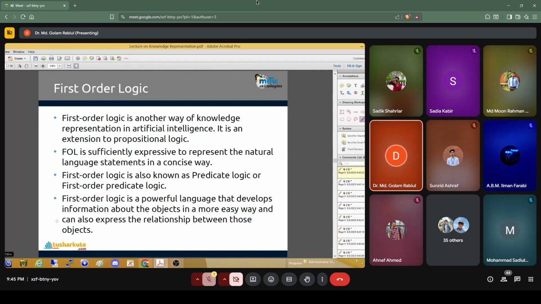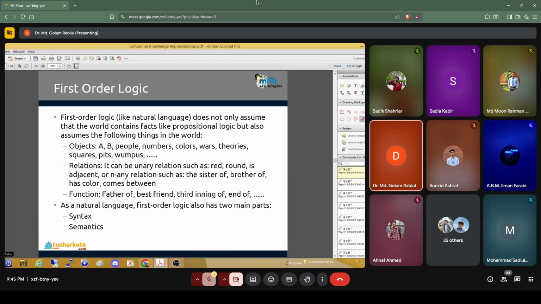But we can actually get those in our first order logical statements. In first order logic, we have the objects usually. So any number, any people can be considered as the objects, like A, B, people, numbers, colors.